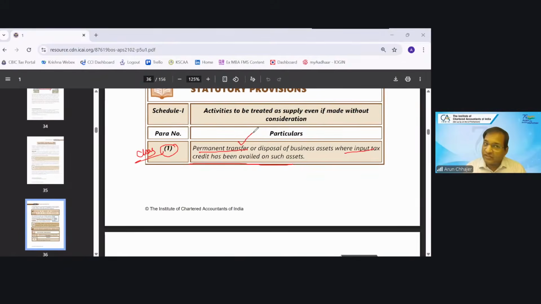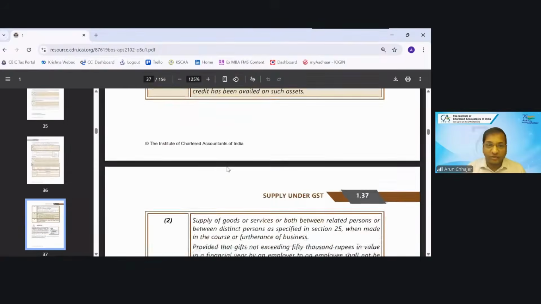Is it a permanent transfer? Yes. Business asset? Yes, the car is my business asset. ITC I have taken? No, I have not taken the ITC. Only if ITC has been availed on that asset would this transaction be taxable. Okay. So by virtue of para number 1, I am agreeing with your view that it is not taxable.